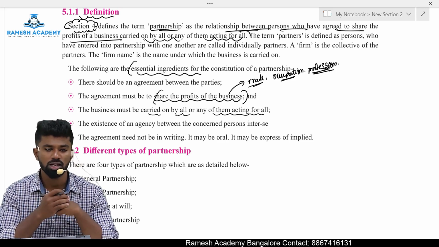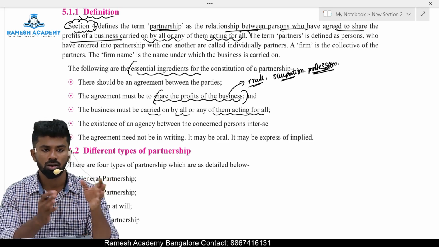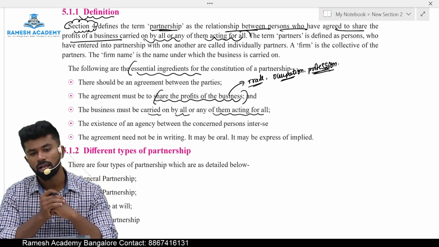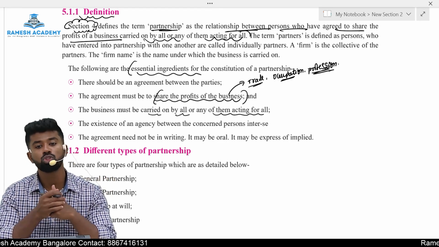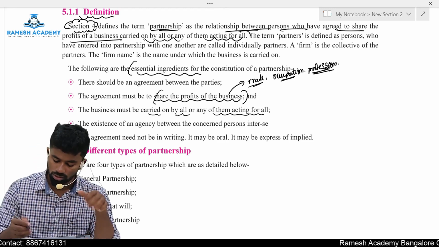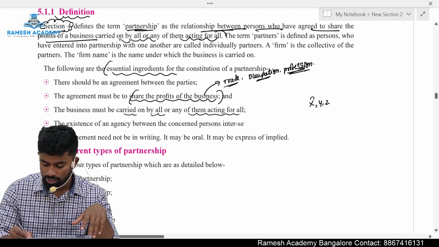The business can be managed by all the partners or anyone can manage the business on behalf of all the partners. This is also called mutual agency. How does mutual agency work? Let's say X, Y, Z are the partners.